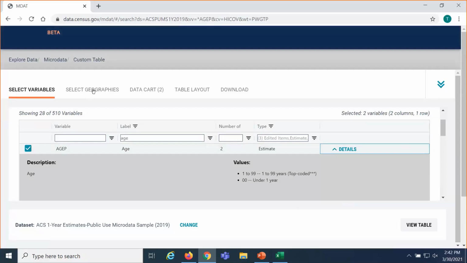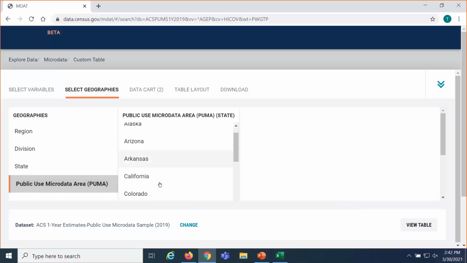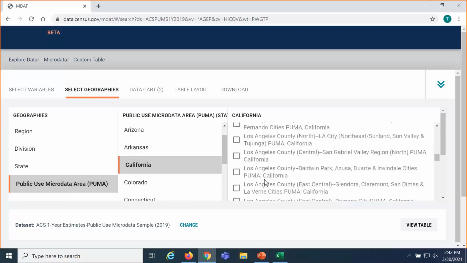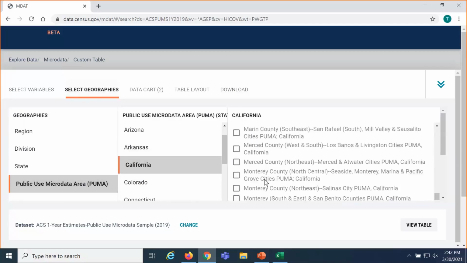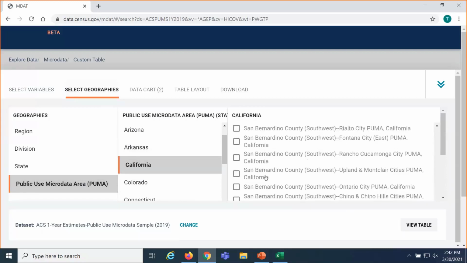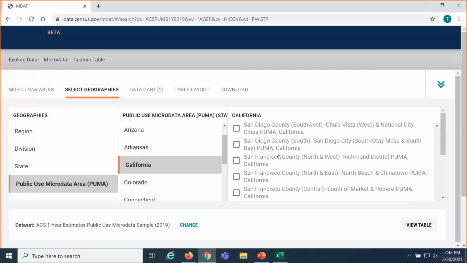I have health insurance and I have age, so I'll click Select Geographies at the top. I wanted public use microdata areas within San Francisco County, so I'll choose PUMA, California, and then it gives you the label for the different public use microdata areas. The state of California defines their PUMAs based on county, and they label them with the county name, and this panel is organized alphabetically.